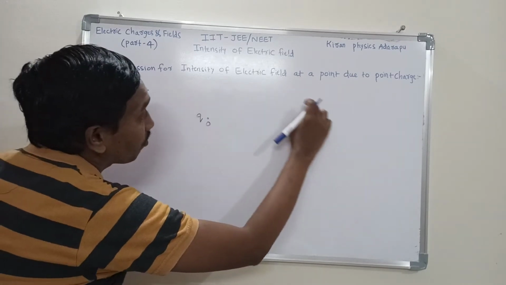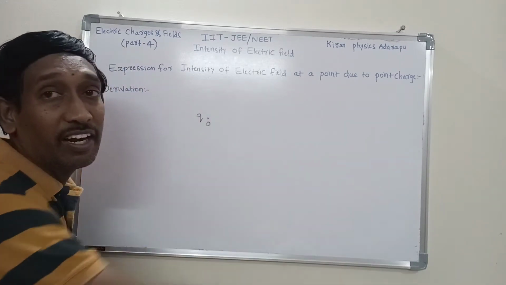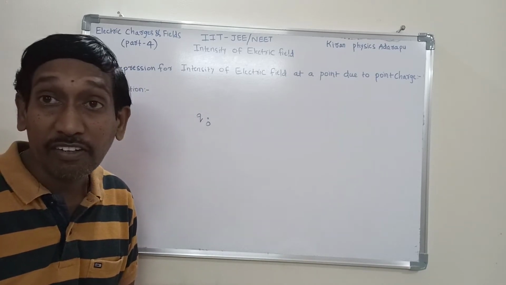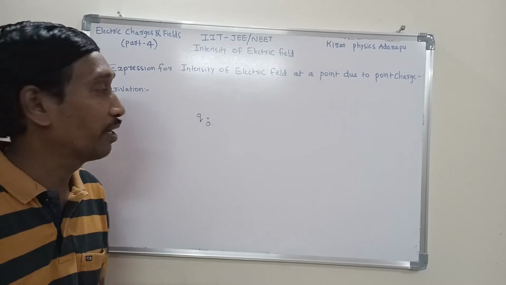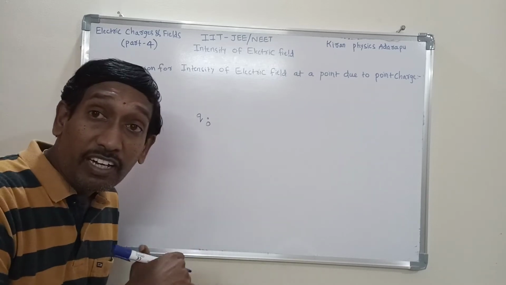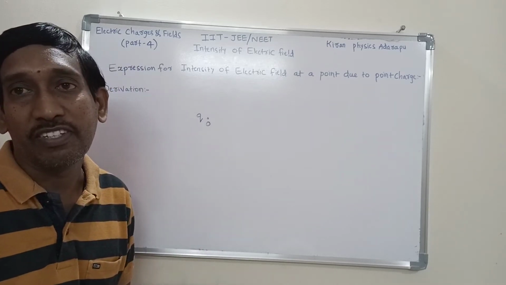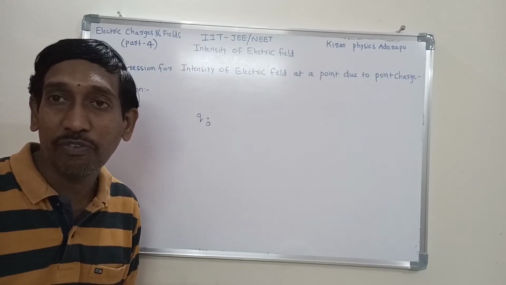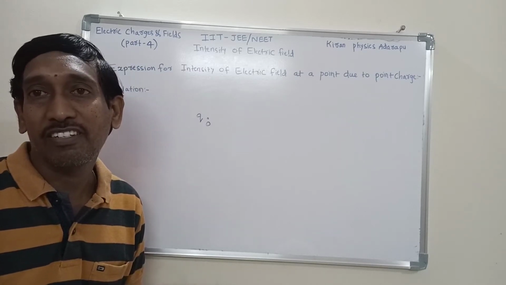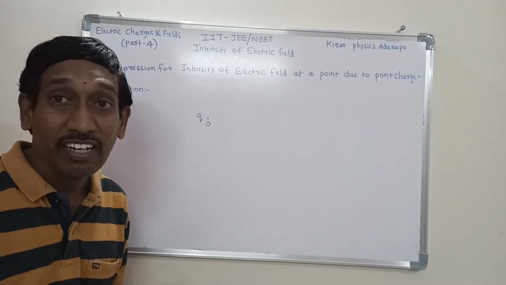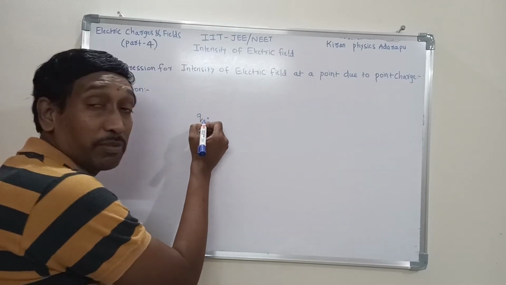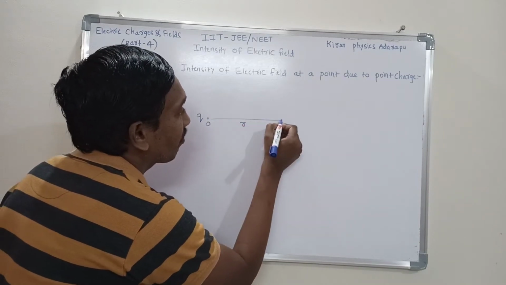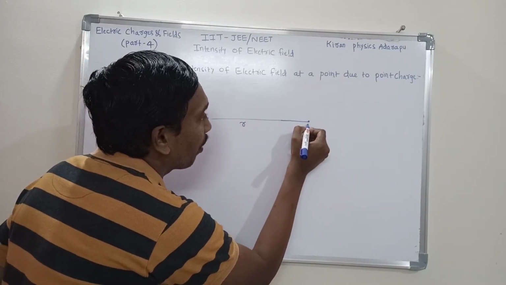Around this Q charge what is distributed? Imagine it, electric field is distributed. In this electric field at any point electric force is experienced. That experienced electric force on a unit test charge is called electric intensity. That's why, from this Q charge, we consider at a distance one more point P.